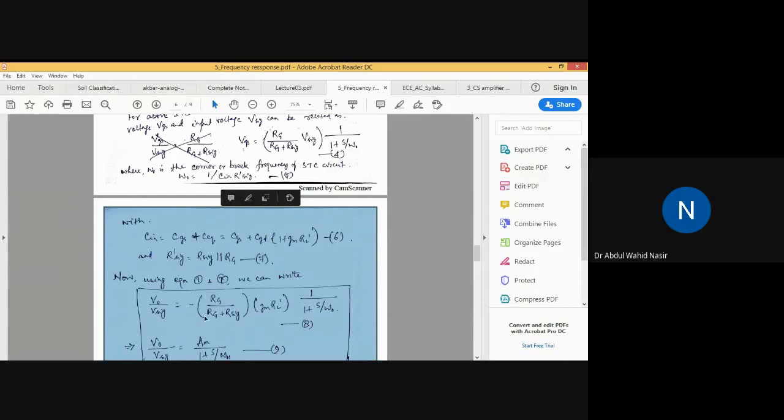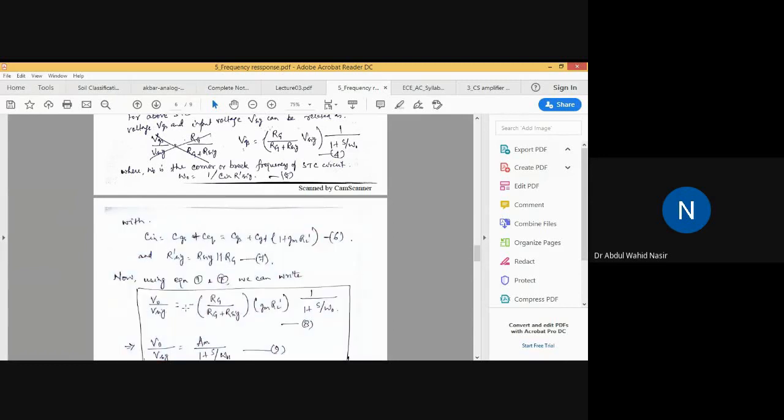If you simplify that equation, V naught by VSIG, you will end up with this whole expression. Here you can make a note that the term VGS is not there, because VGS is available in both V naught and VSIG, so that gets cancelled.